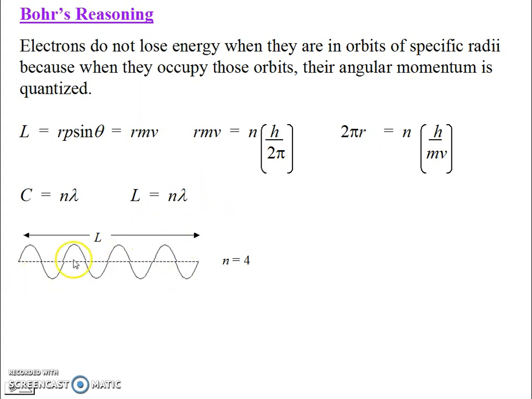Okay, so this can help us visualize standing waves, but these electrons aren't going in straight lines, they're going in circles. So I want you to imagine the straight line here, the equilibrium line. We're going to bend it around like this, and then I want to fit these same 4 wavelengths on it. So let's split this into 4 equal parts, and then we're going to draw cycles in each of these sections. So here's 1 cycle, 2 cycles, 3 cycles, 4 cycles. Please pardon my crude drawing skills here, trying to freehand it.